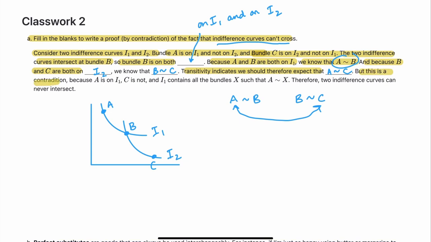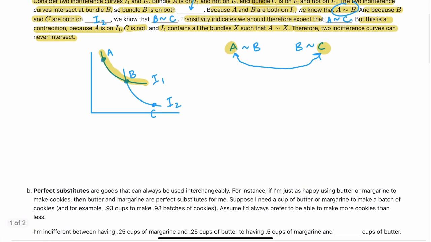But this is a contradiction because A is on I1, C is not, and I1 contains all the bundles X such that we're indifferent between A and X. If we're indifferent between A and C, C should be on I1, but it's not. Therefore, the two indifference curves can never intersect. All right, so that's part A there. Let's move on to part B.